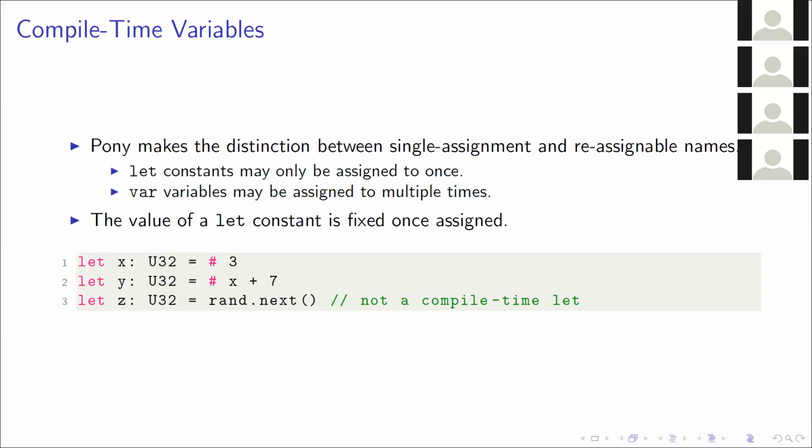But we can't always just have let variables as compile-time expressions, because the right-hand side of the assignment might not be known to the compiler. For example, here we do rand.next, and we wouldn't know what that would equate to. So we can't have that. So it's great, we have a form of using compile-time expressions in later expressions and building up more complex compile-time expressions. But that's only the let constants.